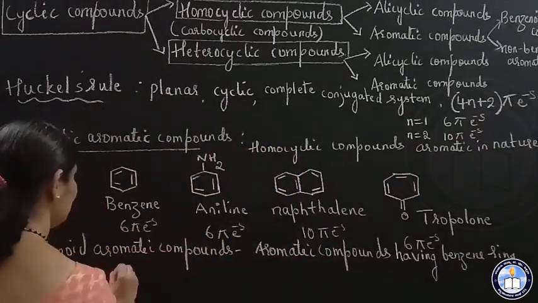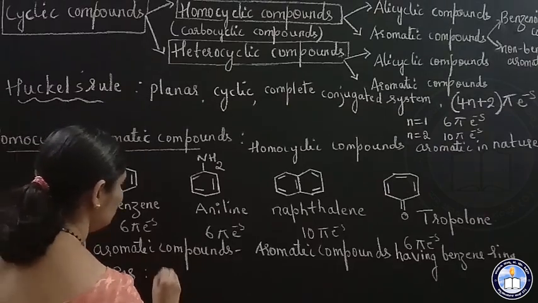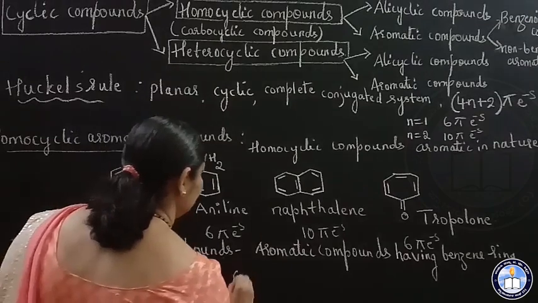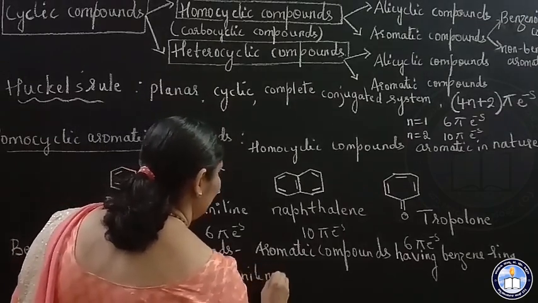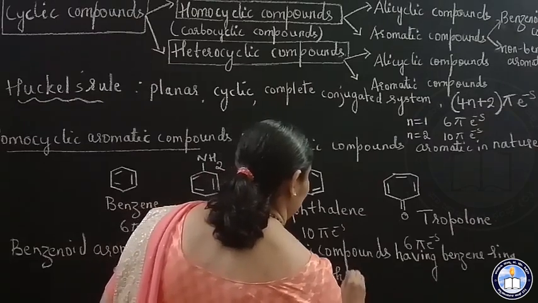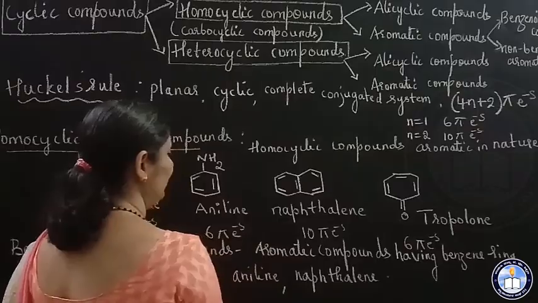So examples, benzene, aniline, naphthalene. They are benzenoid aromatic compounds.